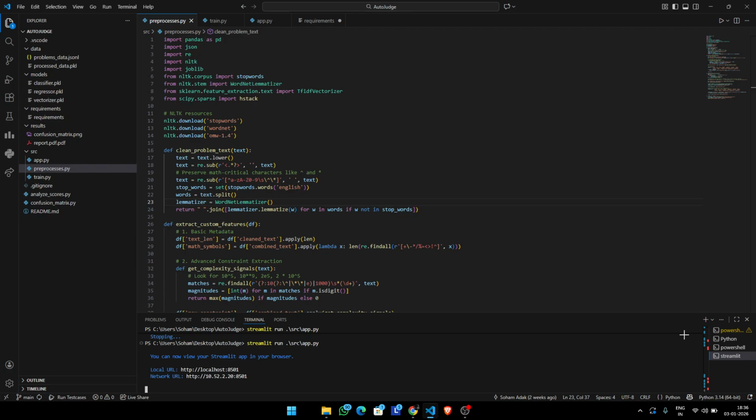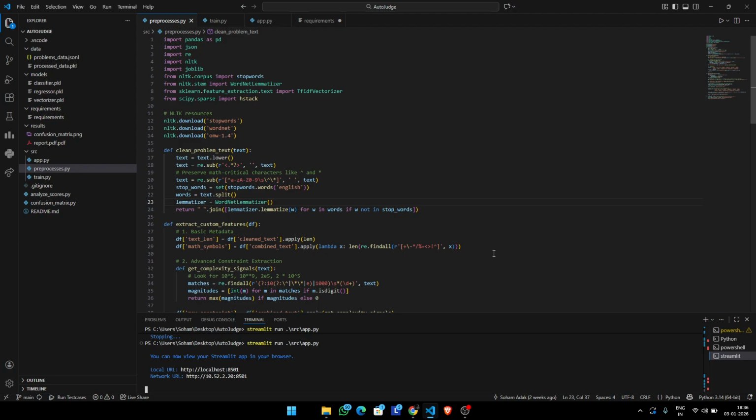Hello everyone, I am Soham Adak and this is my project AutoJudge, a competitive programming problem difficulty predictor. AutoJudge automatically predicts the difficulty of a programming problem in two ways. First, classification. It classifies the difficulty of a problem in one of three categories: easy, medium or hard. And then regression, a numerical difficulty score out of 10.